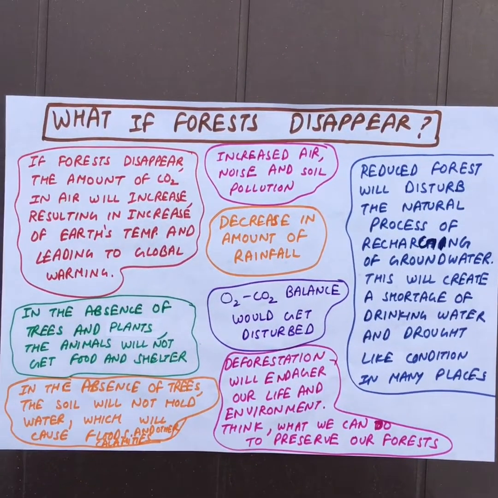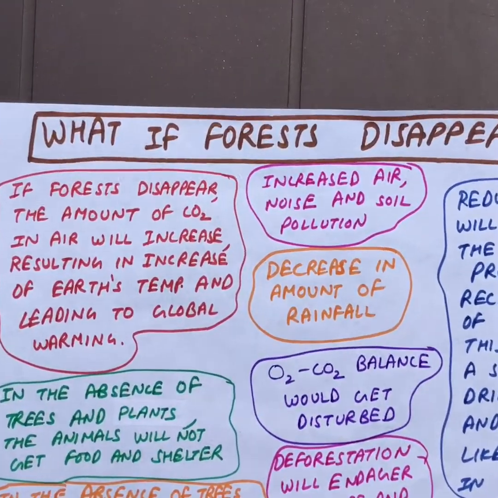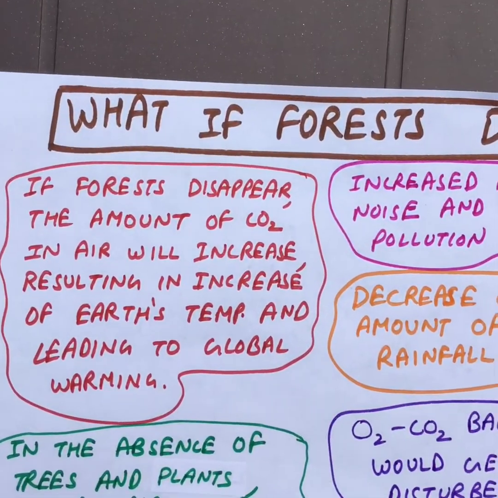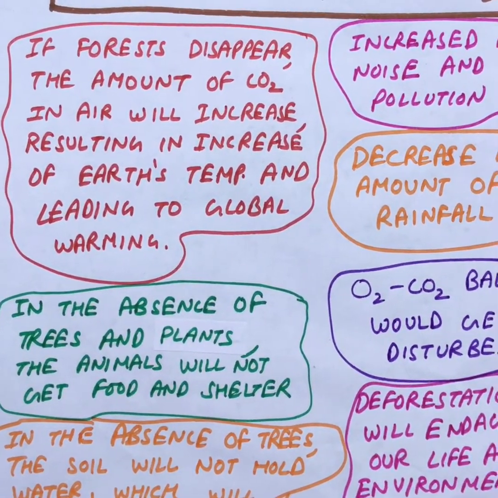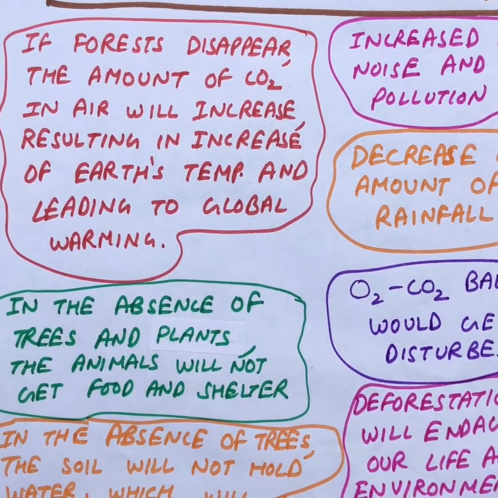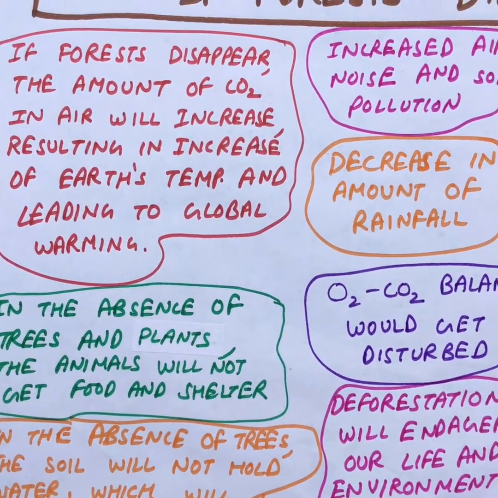What would happen if forests disappear? If forests disappear, the amount of carbon dioxide in air would increase, and this would cause an increase of the Earth's temperature, termed as global warming. There would be increased air, noise, and soil pollution.